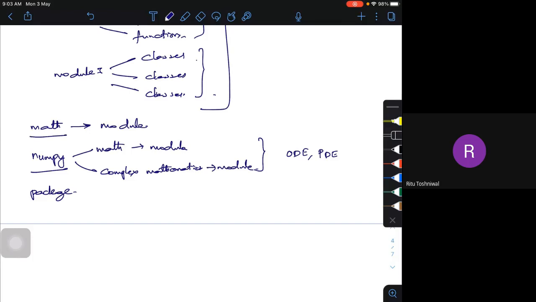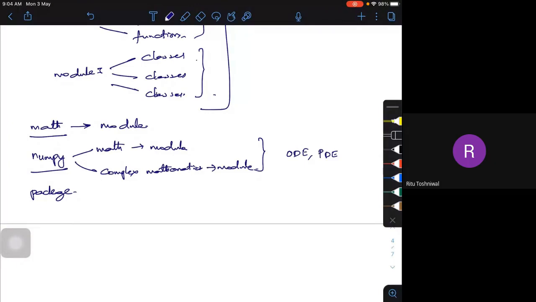What is a package? A package is nothing but one which consists of different modules. It's something like a directory, with inbuilt functions in Python. I'll have different modules, and these modules will have different functions, which are small programs, or in object-oriented programming I will try to group certain things. Say I want to group a class of cars.